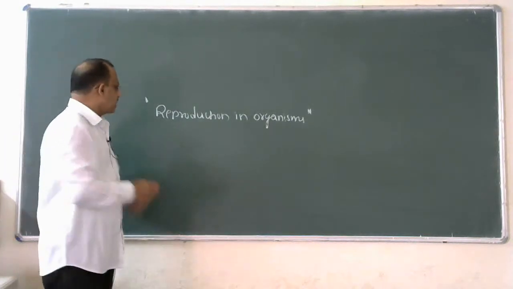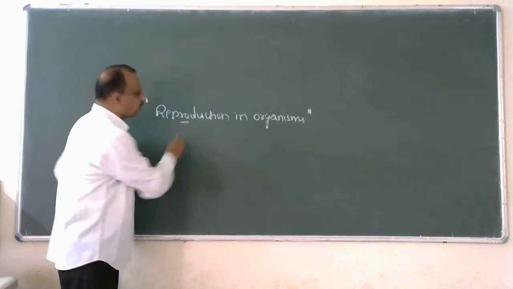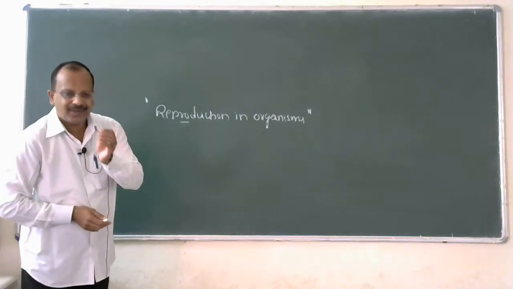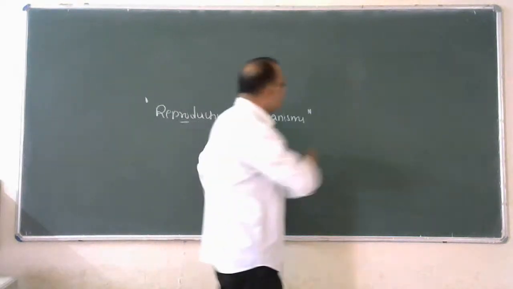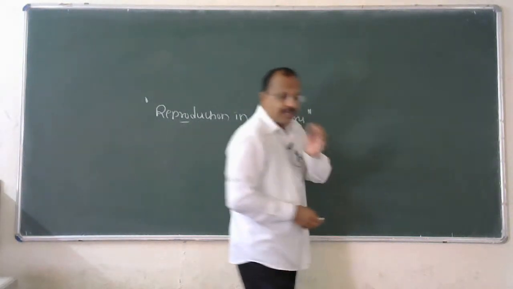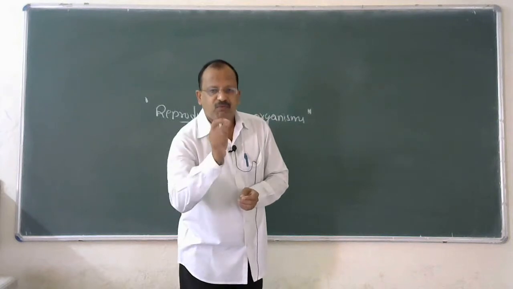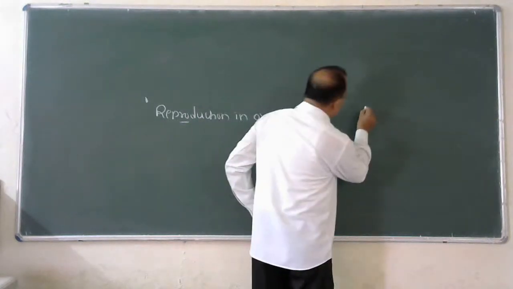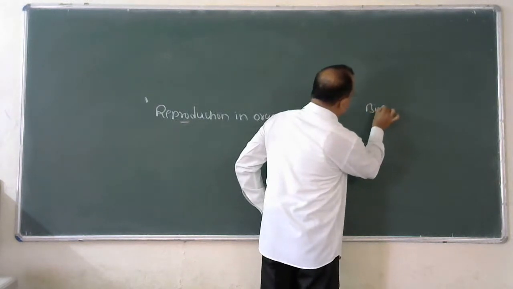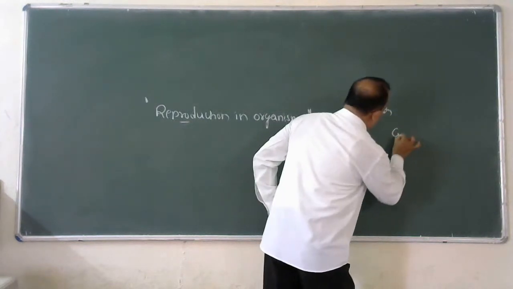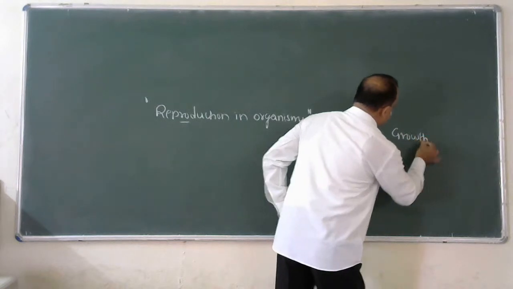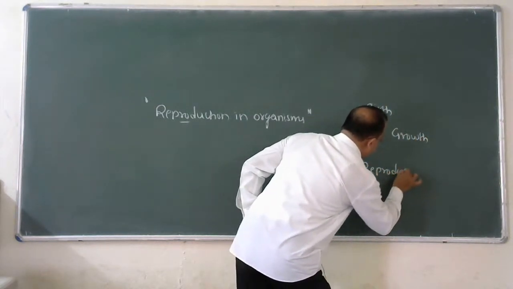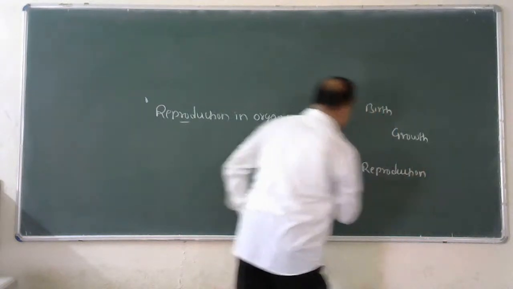So today, first I decided to switch over to reproduction in organisms.